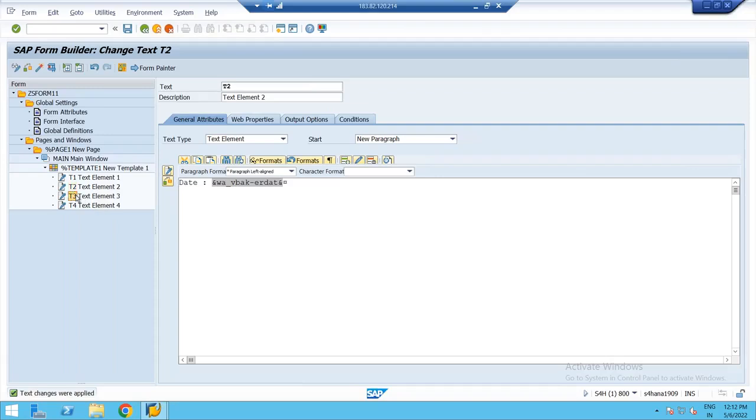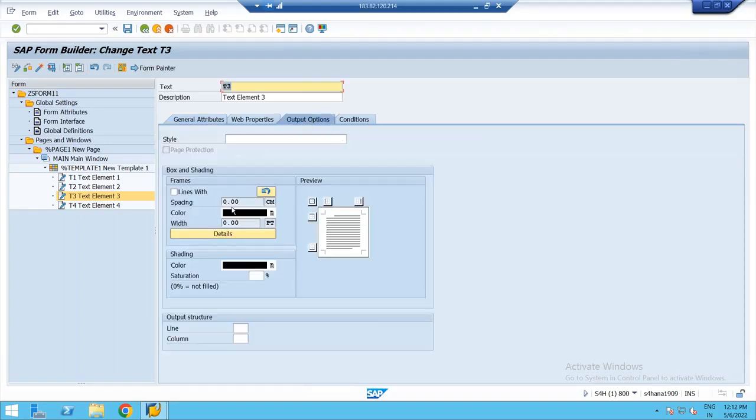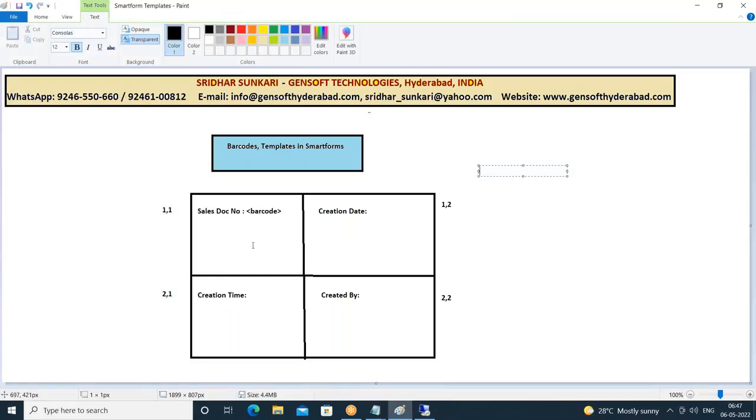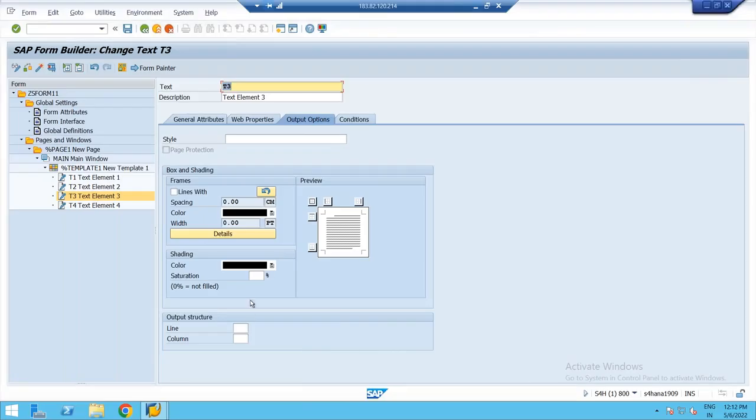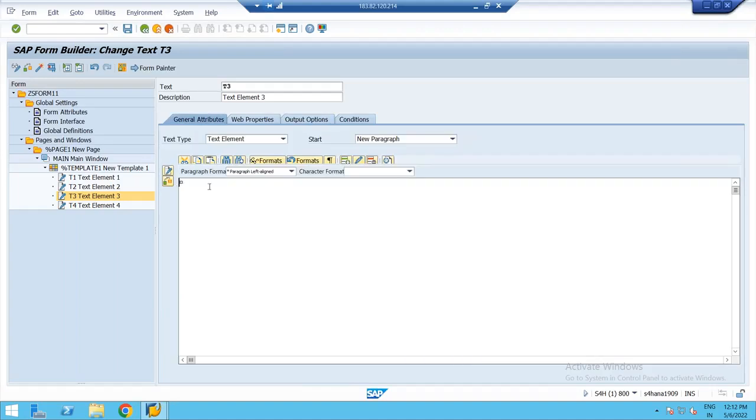Then text element T3 in the output options. This I want in second row, first column. So in the output options, I'll say line 2, meaning second row, first column. Again, in the general attributes, I can go to editor and do it, or else I want to display time. So here only I'll say time. What is the work area field? Ampersand W underscore VBAK hyphen